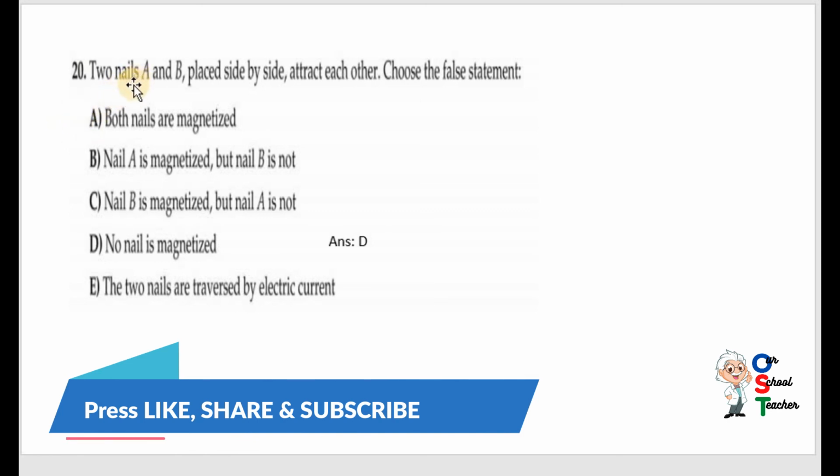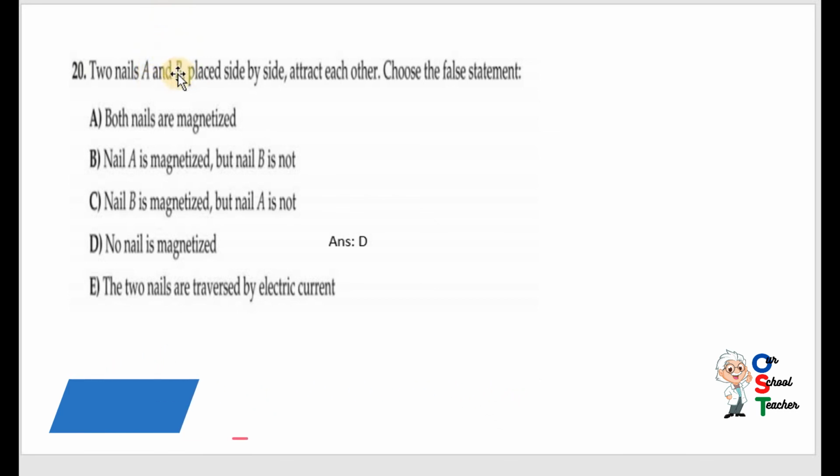Now question number 20. Two nails A and B placed side by side attract each other. Choose the false statement. If they attract each other, it means they are magnetized. They have the ability to attract. So magnets have the ability to attract things. So if you change nails into magnets or magnetize them, they have the ability to attract each other. Both nails are magnetized. This is true, but we have to find the false statement.